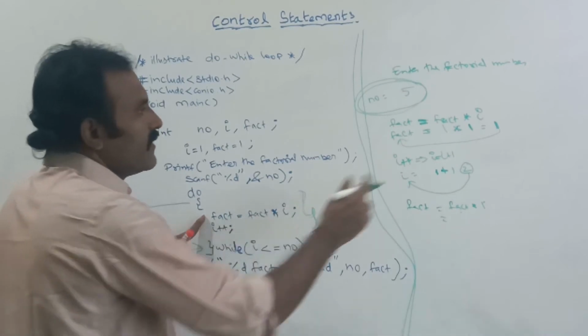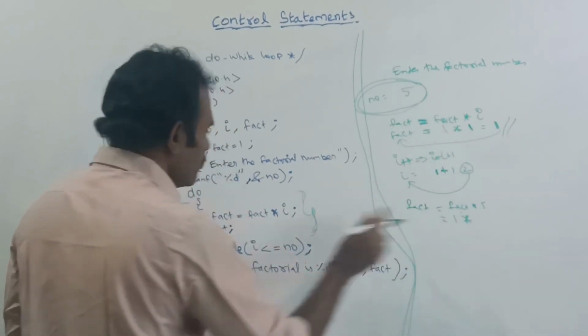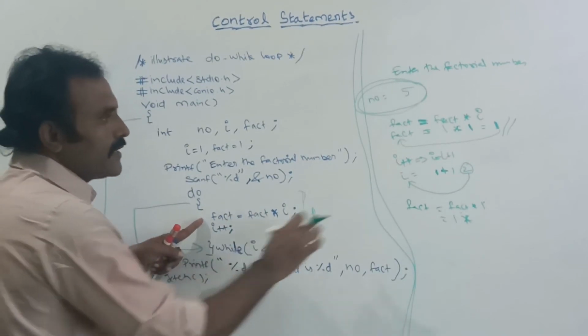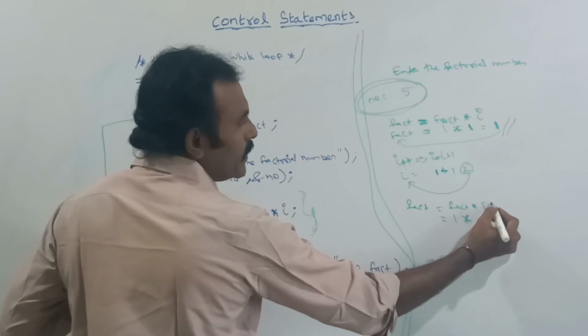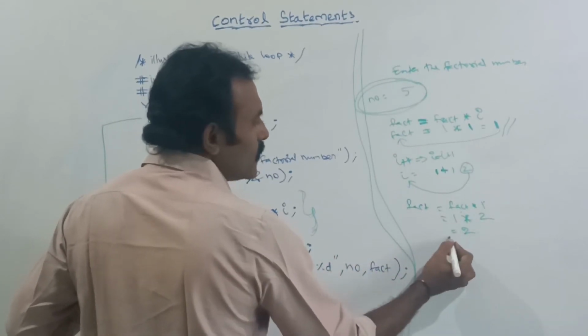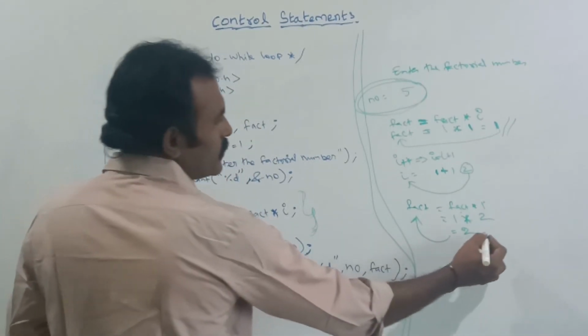Now the fact value is 1. So 1 into, now what is the I value? I have incremented it, the I value is currently 2. So 1 into 2, the factorial value is 2. Now the current value of fact is 2.